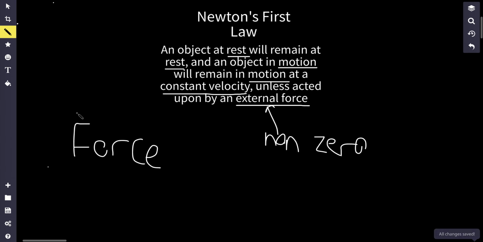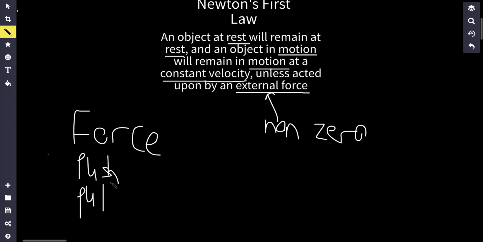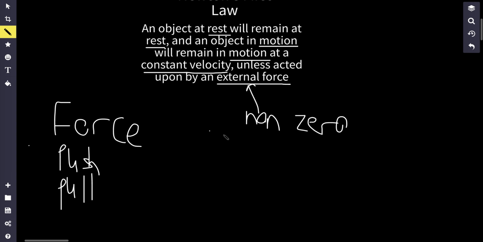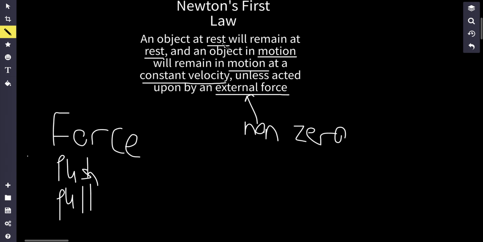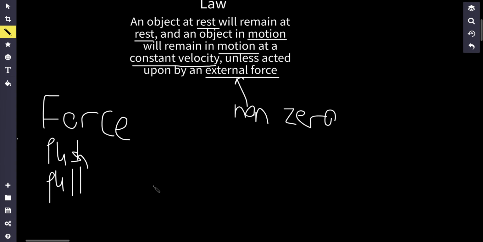Force is a push or a pull on something, okay? So if you're pushing something or if you're pulling something, that's known as a force. Now, an object at rest just means that, let's say I have a ball, and it's not moving in any direction. That means that this object right over here is at rest. It's not moving anywhere.